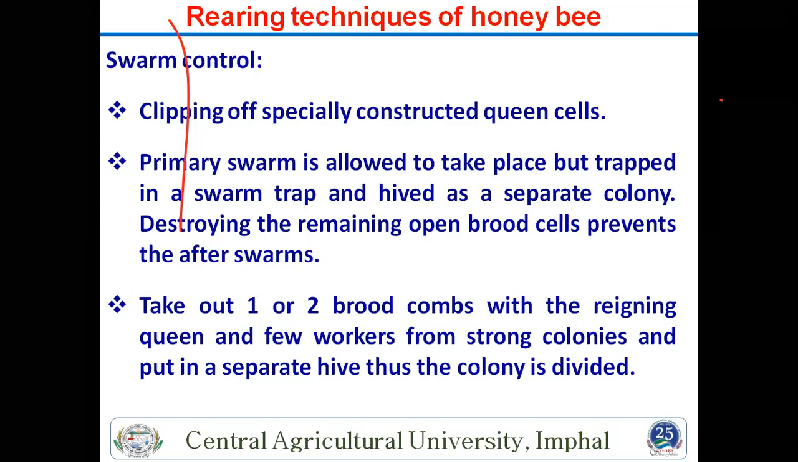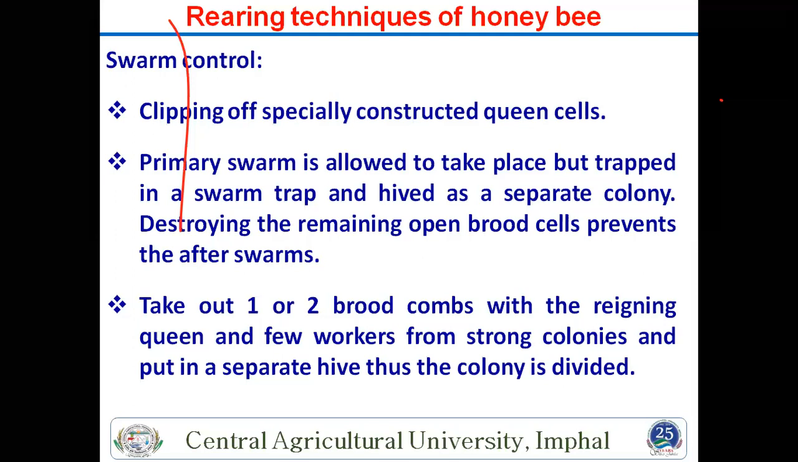So what will we do? Clipping of specially constructed queen cells. If the queen is available in your box, then you stop the other constructed queen cells if available in your boxes, because in one box only one queen lives. If there is more than one, then the other goes outside. So this is also important.